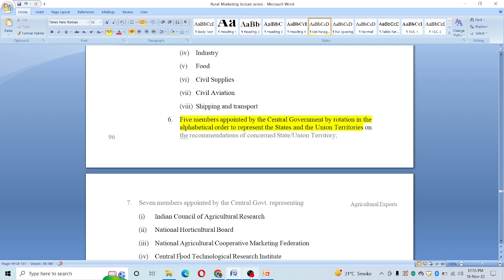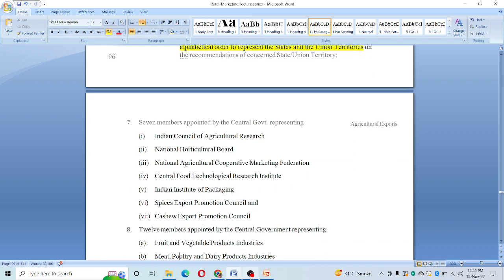7 members appointed by Central Government representing ICAR, that is Indian Council of Agriculture Research, National Horticulture Board, National Agricultural Cooperative Marketing Federation, Central Food Technological Research Institute, Indian Institute of Packaging, Spices Export Promotion Council, Cashew Export Promotion Council.